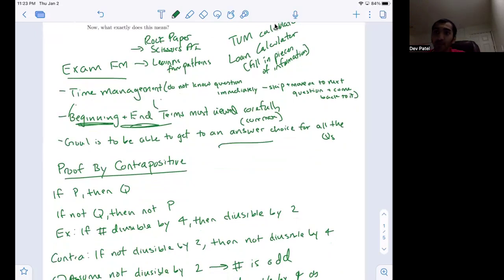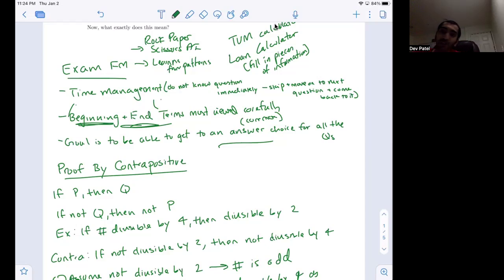And then obviously the goal is to get an answer choice for every single question. Obviously the name of the game is you want to move forward during the exam if you're stuck on a question. So ultimately the goal is if you're able to get a valid answer choice for all of the questions and you don't have to sort of guess on any question, that's the ultimate goal. Just purely based on the time of the exam, it's very unlikely that you're going to go through the entire exam twice, or you're going to go back to a question to check over your work.